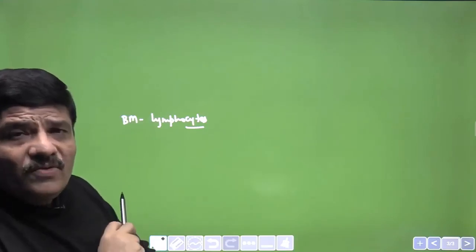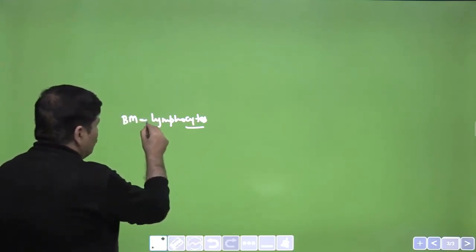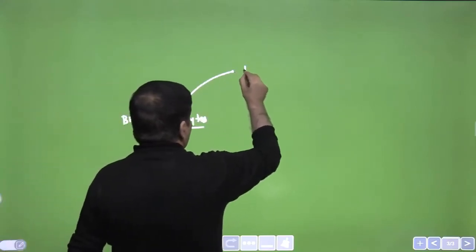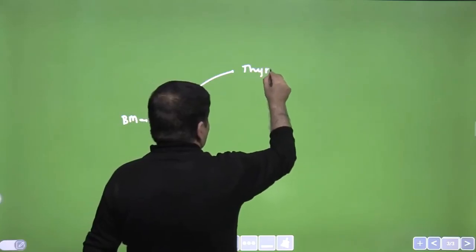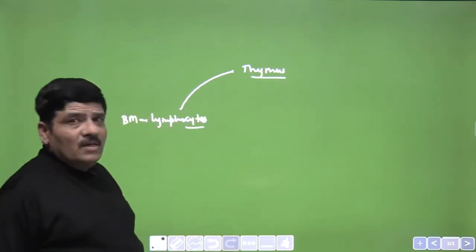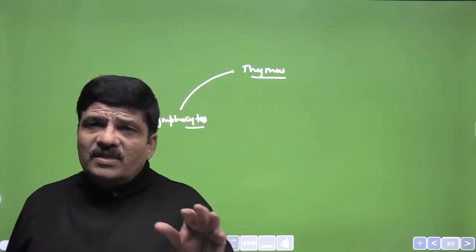And the bone marrow, when it synthesizes lymphocytes, some of these are transported to a gland which is called the thymus. We already know from the discussion on the human physiology endocrine system that the thymus is a gland present ventral to the heart.